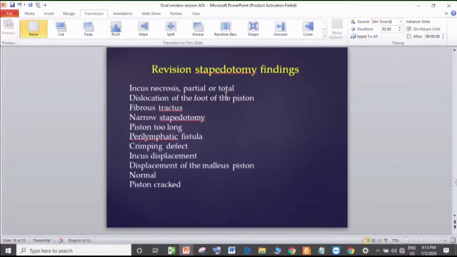Ashim, you have an experience of 1200 revision stapes, 900. Can you point out what is the commonest situation you have found? The commonest situations are the top two, incus necrosis and dislocation of the lower end of the piston. The third commonest is the narrow stapedotomy.